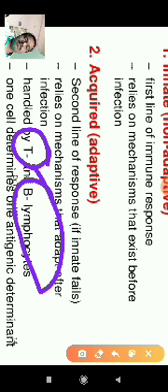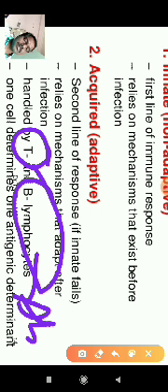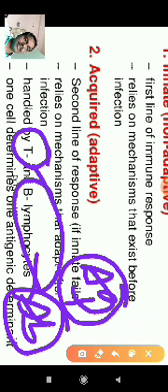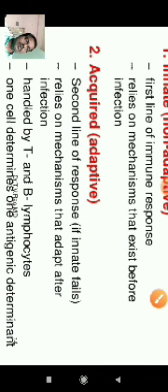These are very important in adaptive immunity. They release antibodies against the specific antigen. That is why adaptive immunity is also called specific immunity.